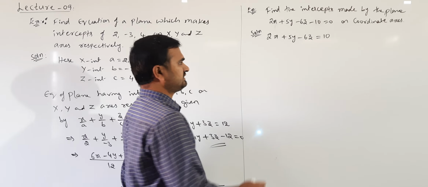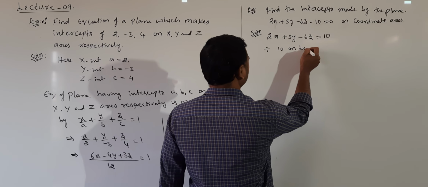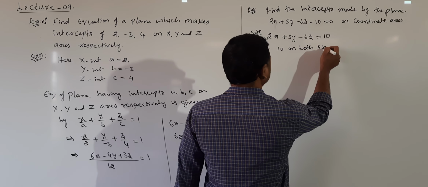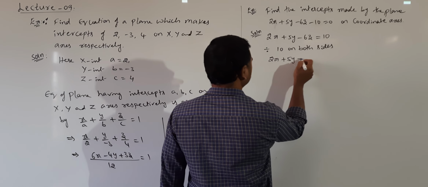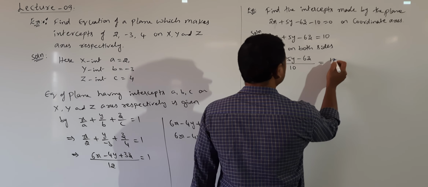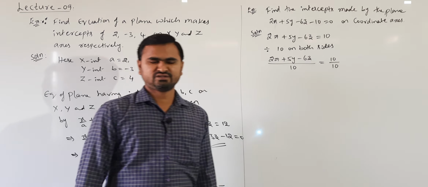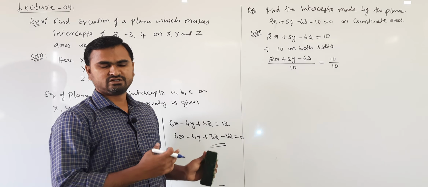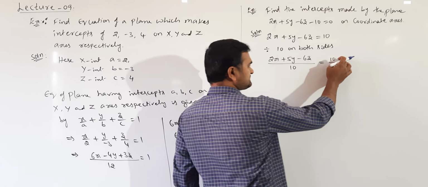So dividing 10 on both sides, we get 2x plus 5y minus 6z divided by 10 is equal to 10 by 10. Suppose the constant is minus 5 in the right hand side, then we have to divide by minus 5 on both sides. Our aim is to make the right hand side 1.